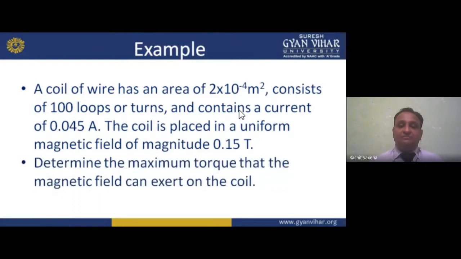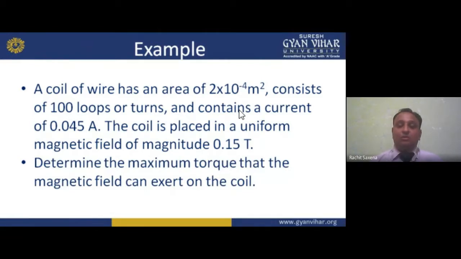See here. Now, determine the maximum torque that the magnetic field can exert on a coil. We have already discussed that we have to calculate the torque, so we have to calculate IAB sine theta. Now instead of IA we can write mu, the magnetic moment.